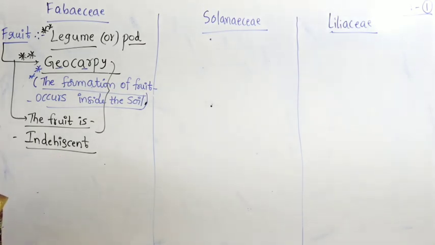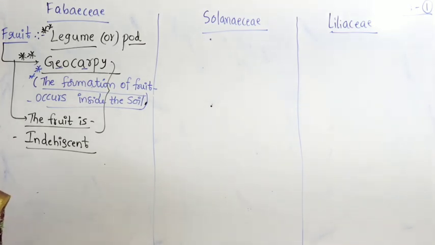Guys, in morphology we studied that fruits are divided into dry dehiscent and dry indehiscent. Do you remember? Dry fruits are divided into dry dehiscent and dry indehiscent. You remember all the other categories too, right? Legume, capsule, porous. We discussed all the different categories at the end of morphology. The fruit part is very important for the final exam, right?